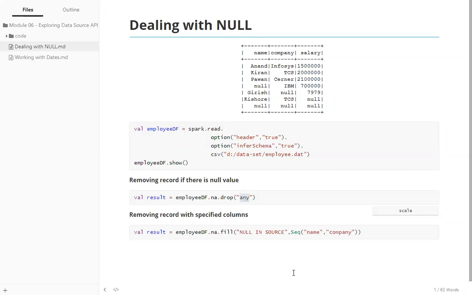It tries to drop a complete record if any of the columns has a null value. Like in our Java application, we do a null check. So is it like this also? No, this is not about a null check, right? We are removing the complete record only. Okay. Clear? Yeah. Okay.